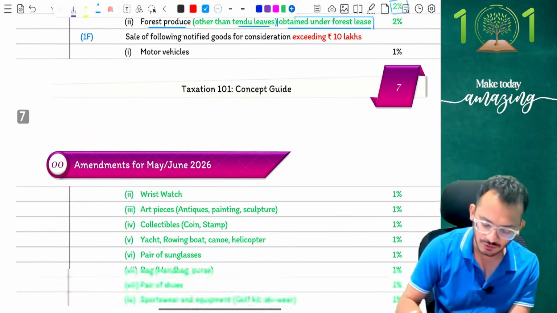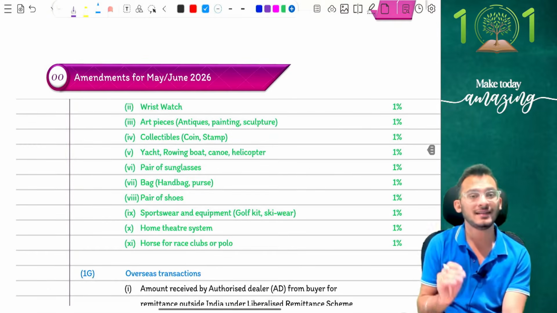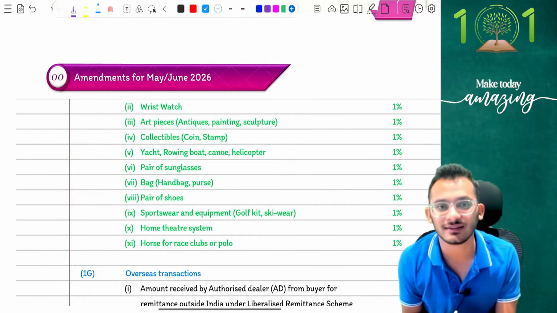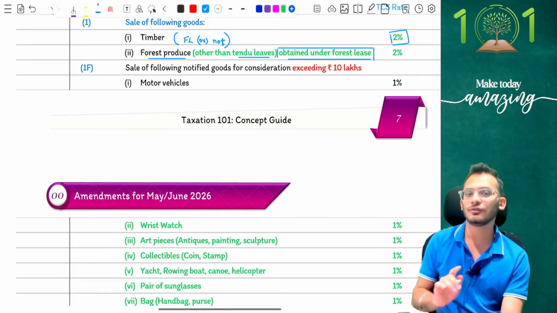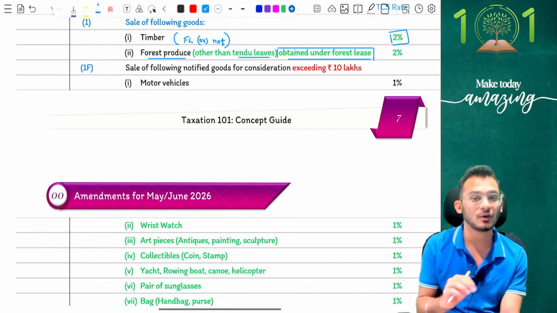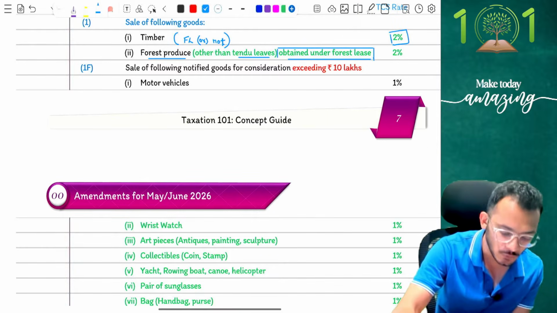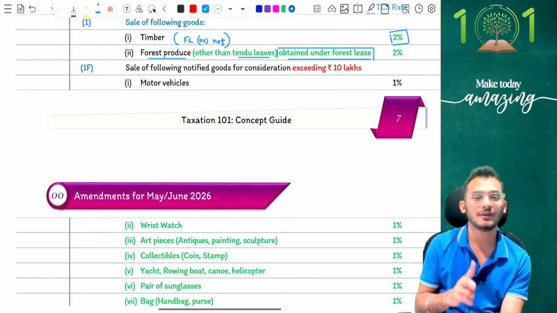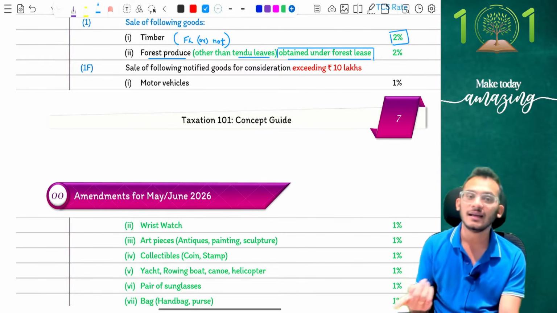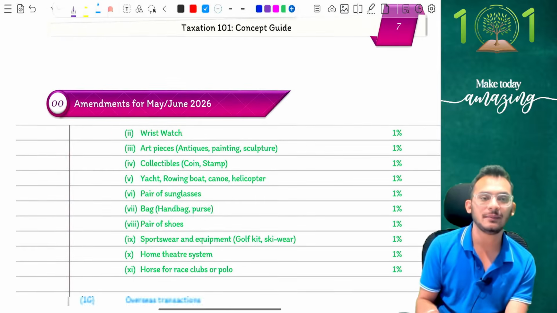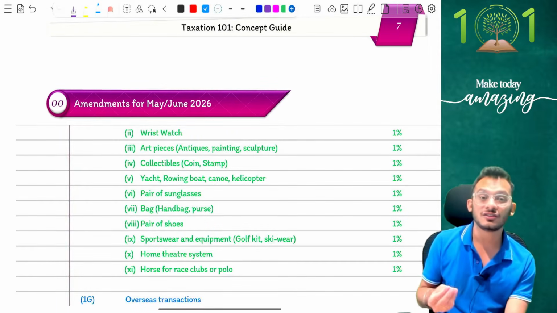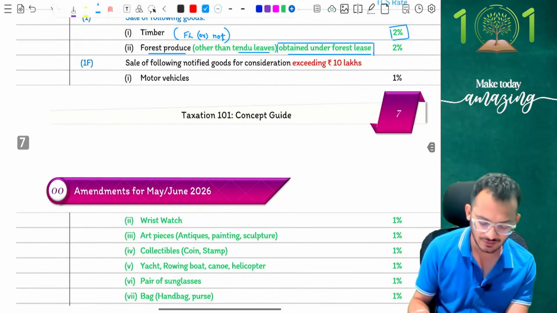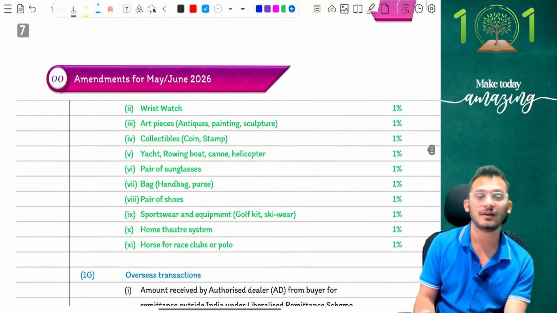Next, something which was already introduced last year, but for some reason the ICAI study material only introduced it for this attempt: if you are going to buy any kind of luxurious products. For those who remember, until last year we had a concept called motor vehicles. So if you bought a motor vehicle exceeding 10 lakh rupees, you were liable for 1% TCS. Later on, the amendments came in, and they clarified we are now not going to call it motor vehicles alone, we are now going to call it luxurious products. So luxurious products are now going to be liable for TCS at the rate of 1%.